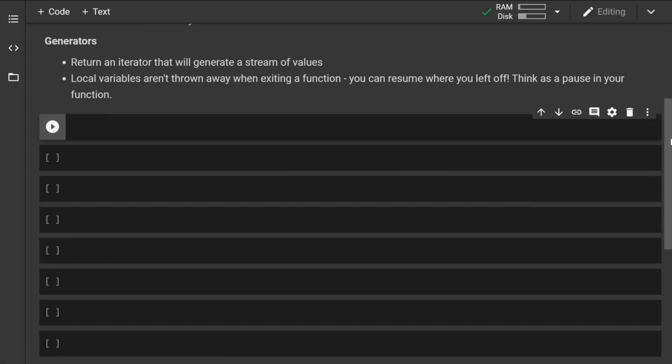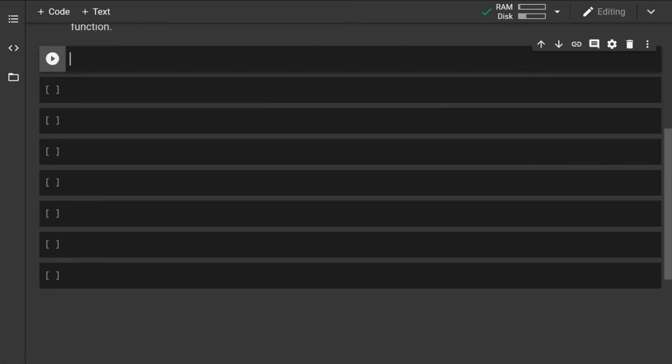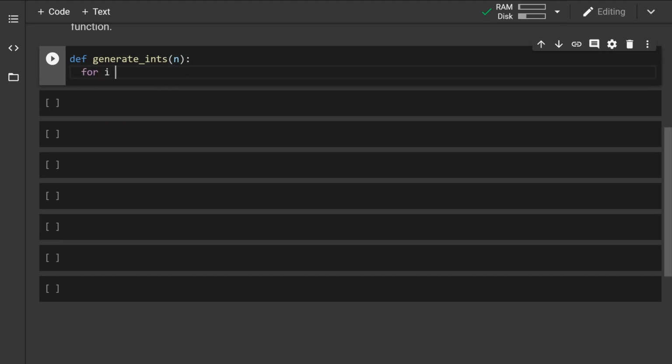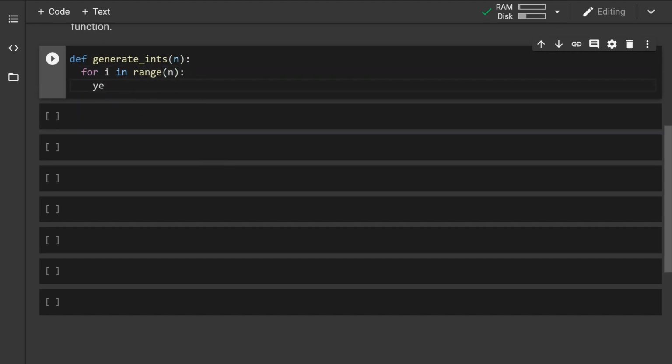Let's make some room here for us. Let's say we have our function right here, generate ints, and of course we're going to receive ints for this. Then for i in the range of whatever value was passed, like an n here, we're going to yield, which is the reserved word for the iterator, the value of i we are iterating over.